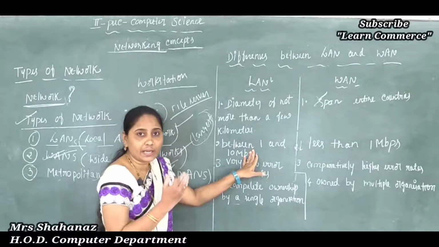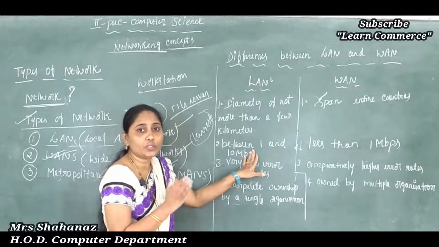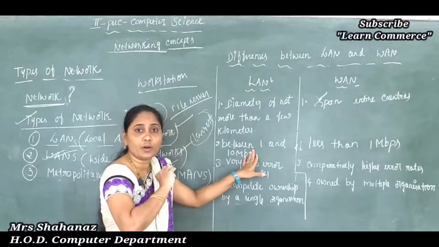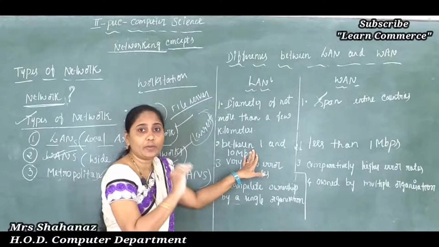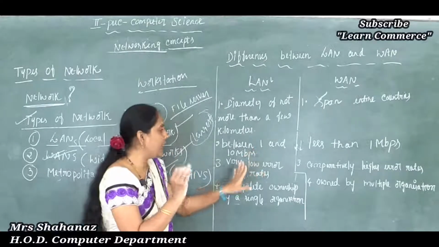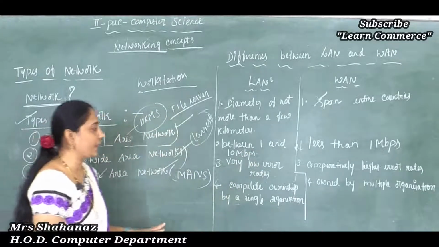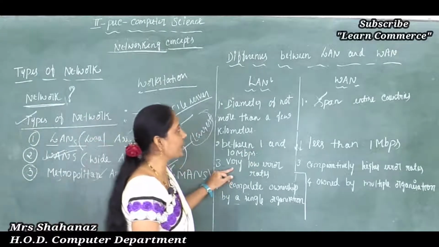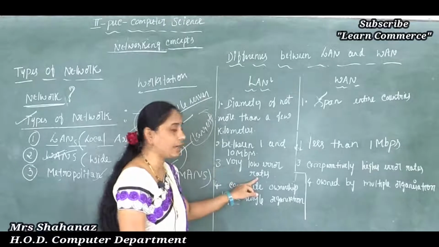So we can also say that the connection is very small, within a range of 10 kilometers. So it passes the information in a very quick manner when you compare it with the WAN. And next one, very low error rates. Clear this point? The difference is very low error rates here.